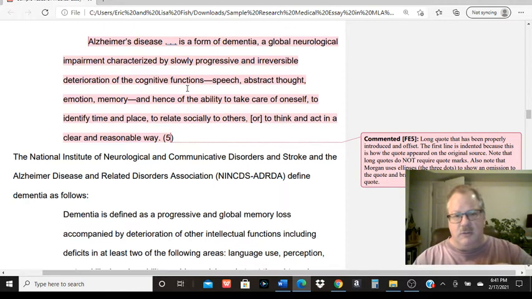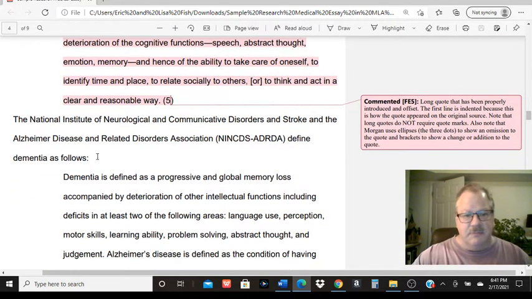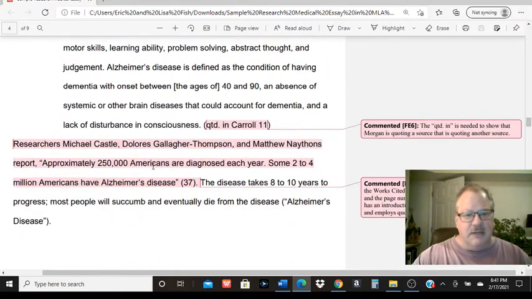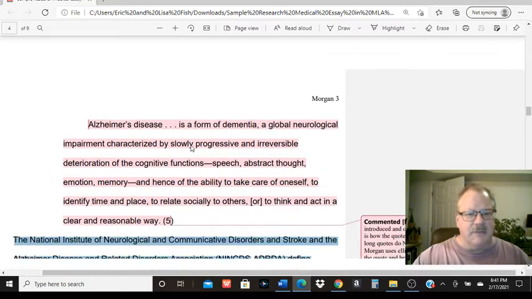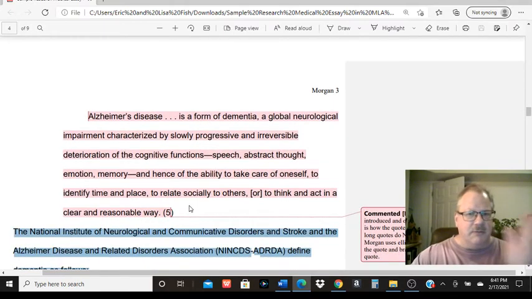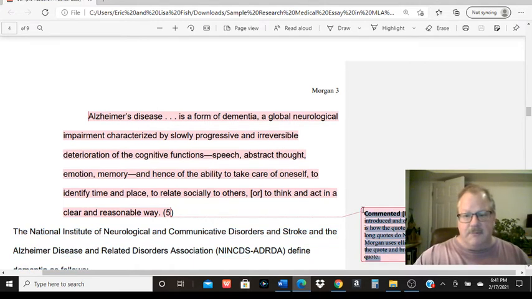And again, with long quotes, there are 4 or more lines, and you want to introduce them. There's a good introduction there. And then of course, you want to comment on them once you've given the quote. It should tell us why that quote's there. So long quotes are the ones that are tabbed over, right? Blocked over, sometimes they're called block quotes. And over here, you kind of see the explanation of what's going on there.